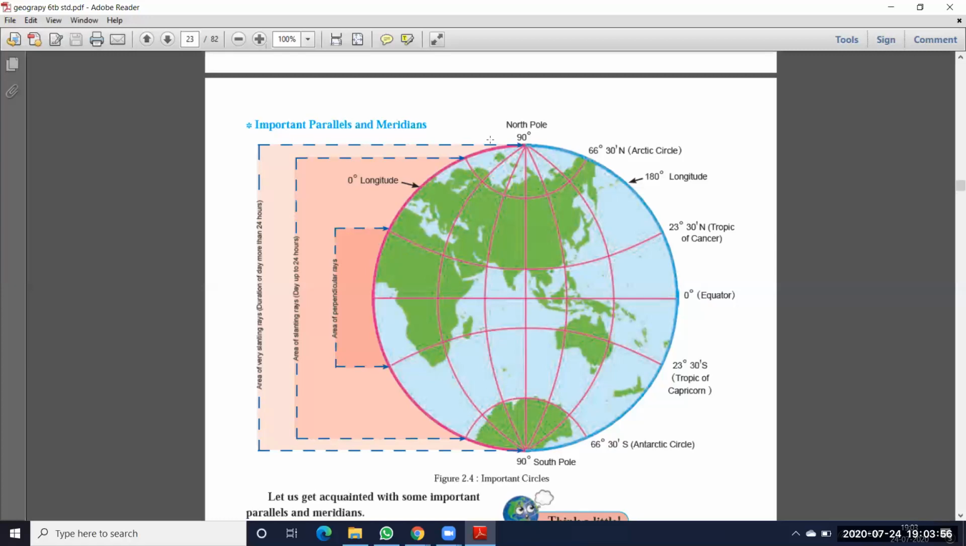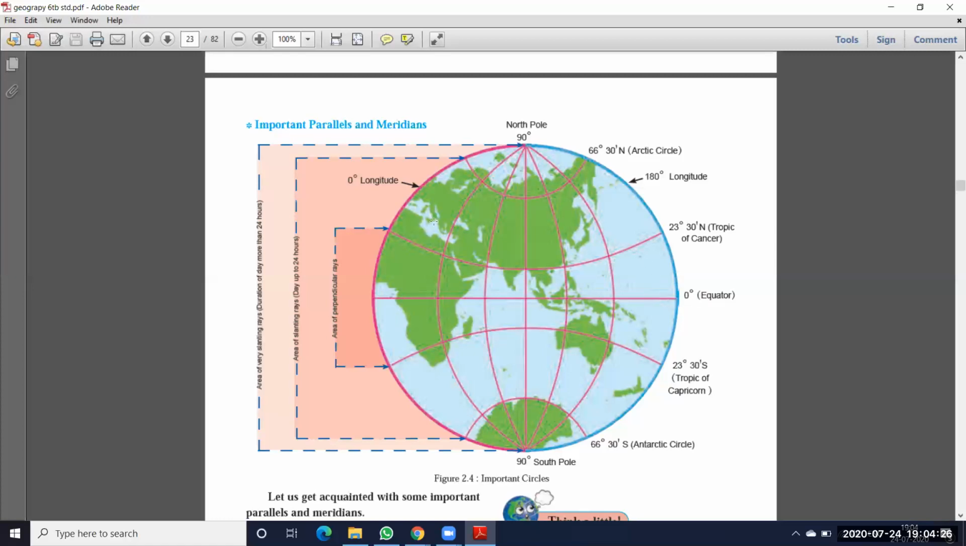Okay, so here on the globe, see here, one horizontal line, two horizontal lines, and three and four. So four important horizontal lines as well as one important middle line, that we call the equator. Total how many? Five important horizontal lines on the globe. The first one is the equator. This equator divides the globe into two parts.